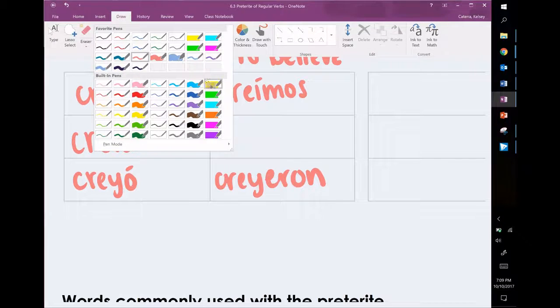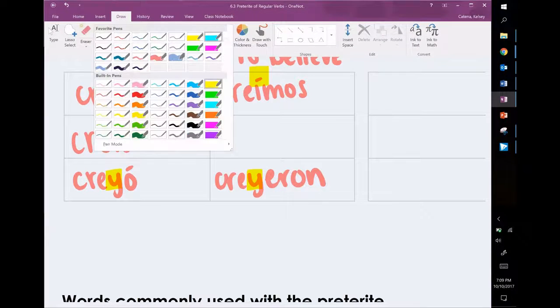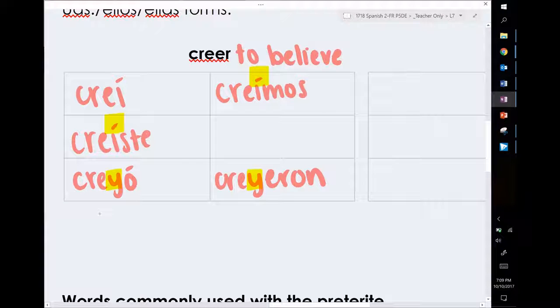The two things that make creer irregular are, first off, its accent in the tú form and the nosotros form. Regular ER, IR verbs do not have an accent in the tú or the nosotros form. The second thing that makes creer irregular is the spelling change in the third person. The I changes to a Y for both of these forms.